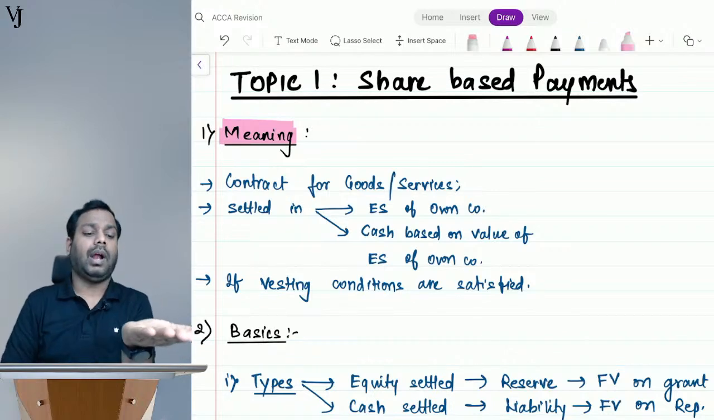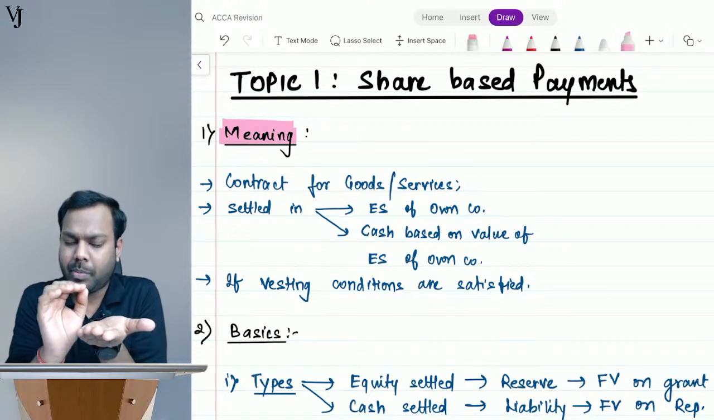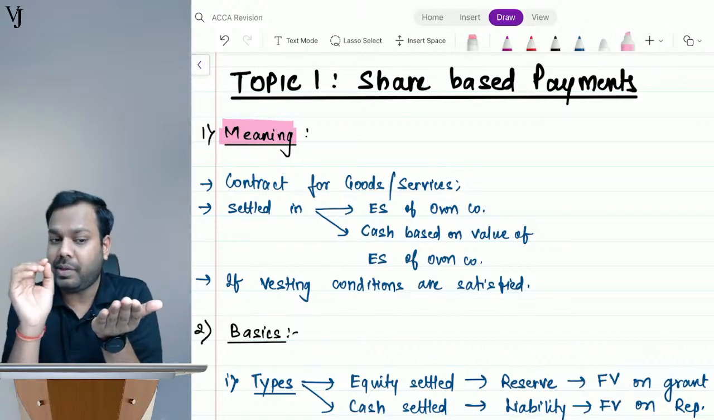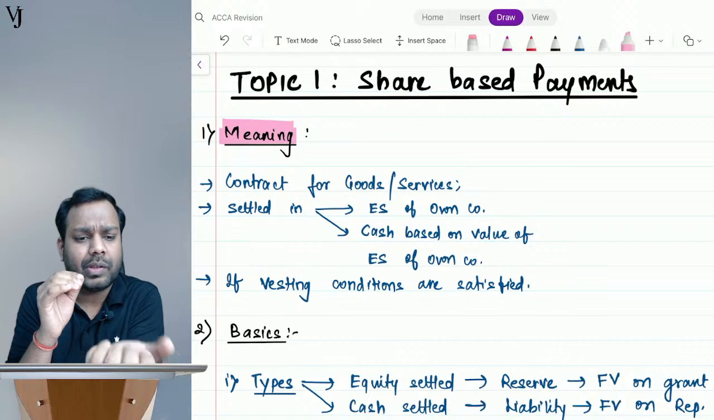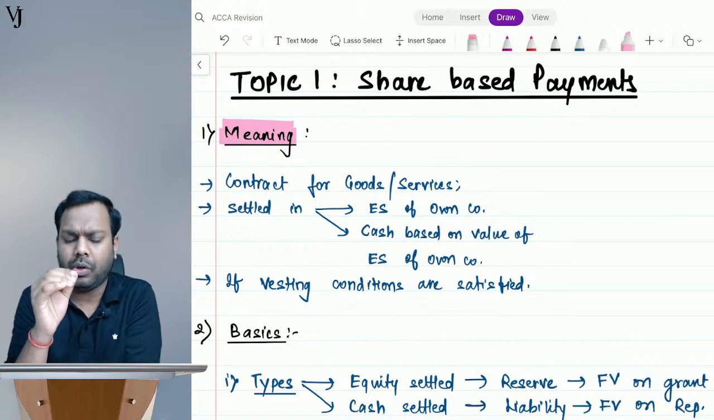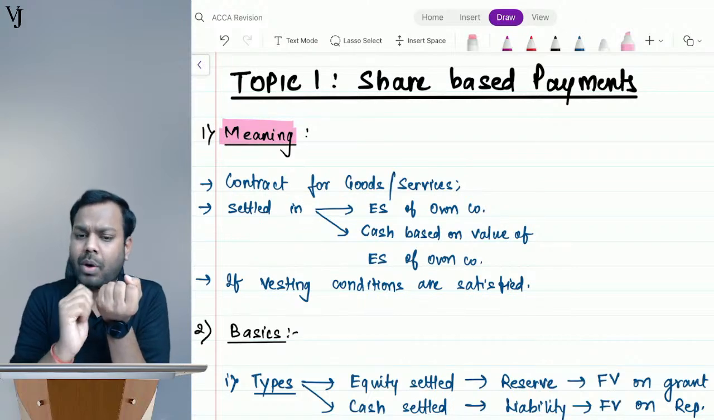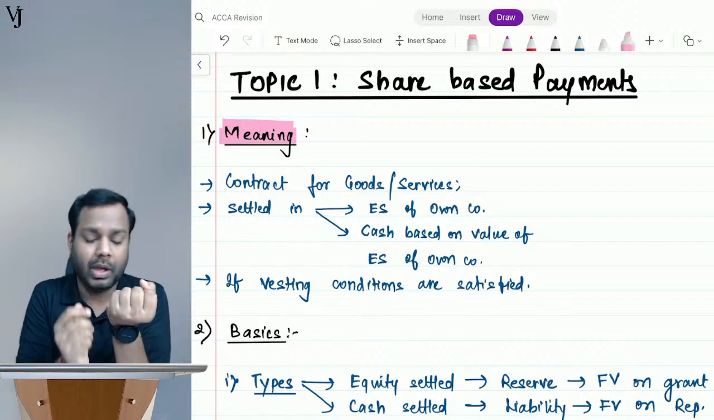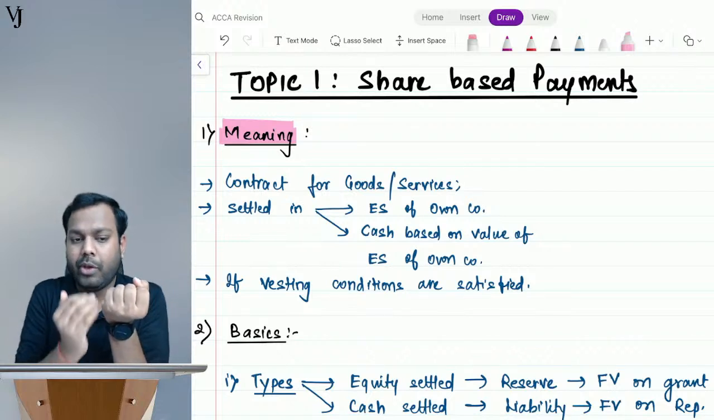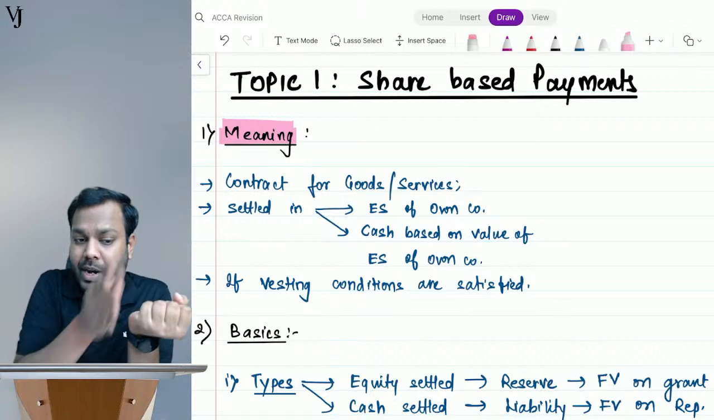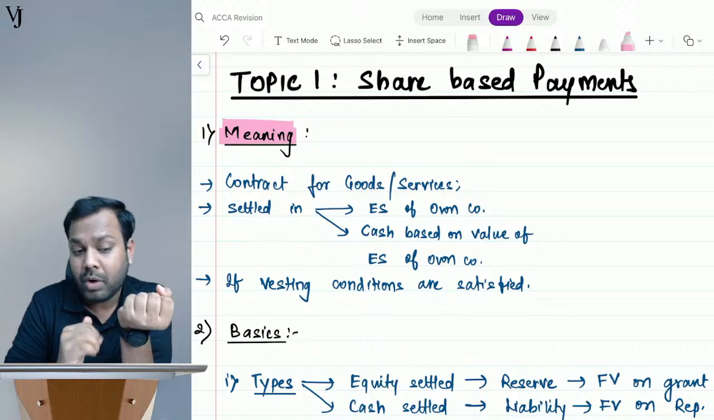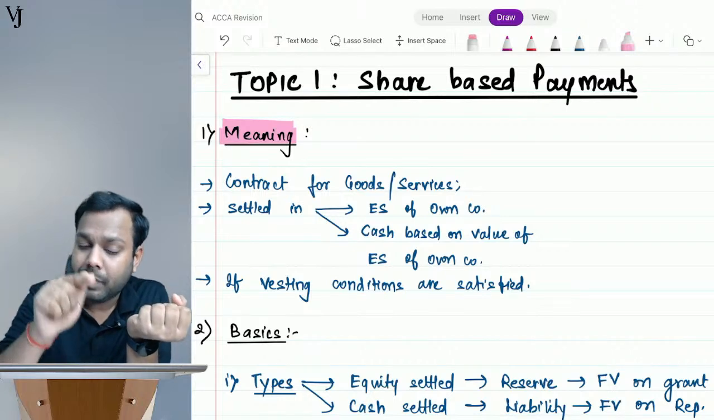Now see, there are a few things which we need to understand about share based payments. It is then only you can understand, or you can write the questions about share based payments, otherwise you will face challenges in this one. When you purchase goods or take services, you can pay in the form of cash. That transaction is not covered here. You can pay in the form of shares of my own company. That transaction is covered here. You can pay in the form of shares of any other company. That transaction is not covered here. You can pay in the form of cash, but based on value of shares of my company. That transaction is covered here.